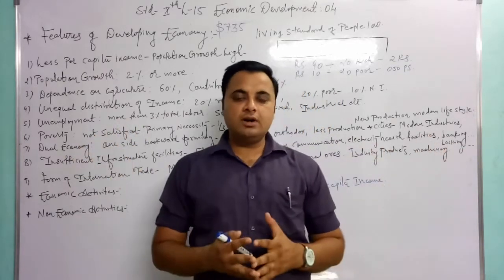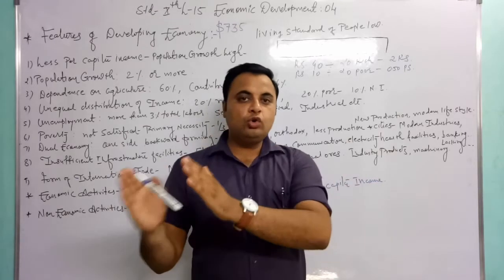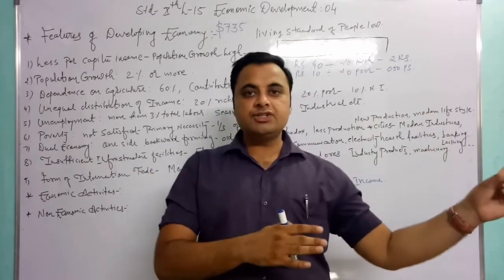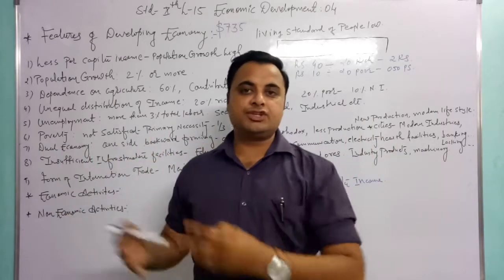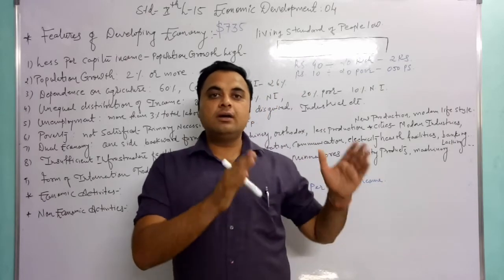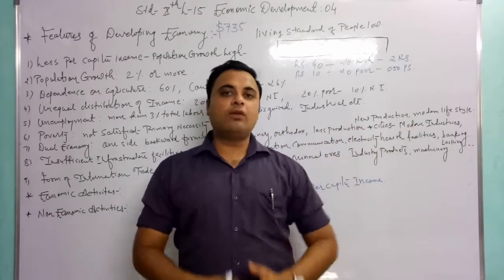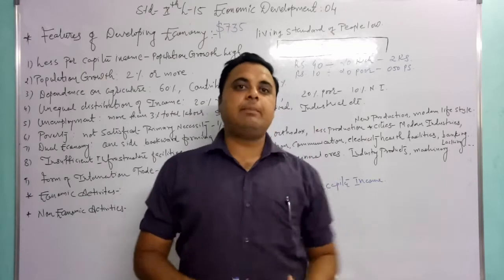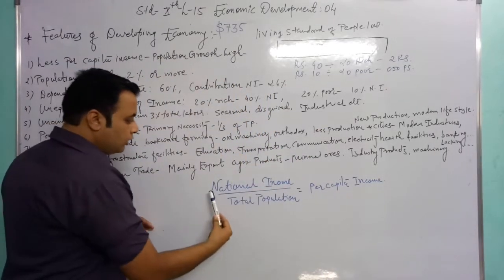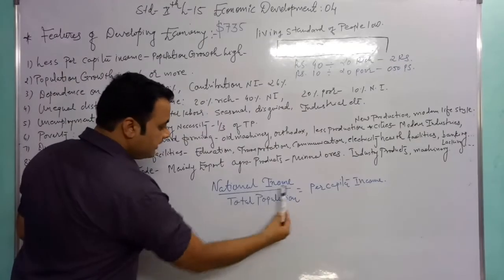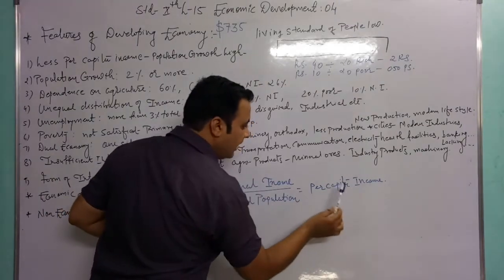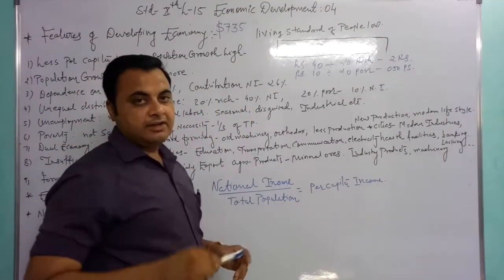Different nations of the world are divided into two categories from the economic point of view. First, the developed nations, and second, the developing nations. And this division is based on the per capita income of the country. What is per capita income? I already explained in my previous video. Total national income is divided by the total population of the country, so we get the per capita income, the per head income.